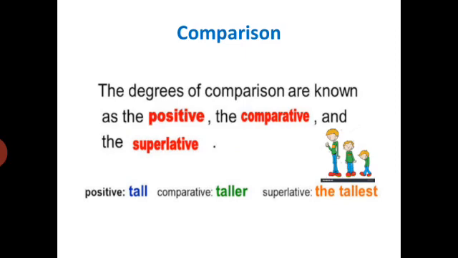Tall is a positive degree of adjective. If we say that he is a tall boy, so we are just giving information that this boy is tall. We are not comparing this boy with any other boy. So tall is a positive degree of adjective.